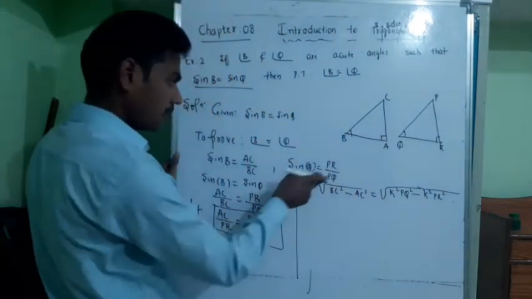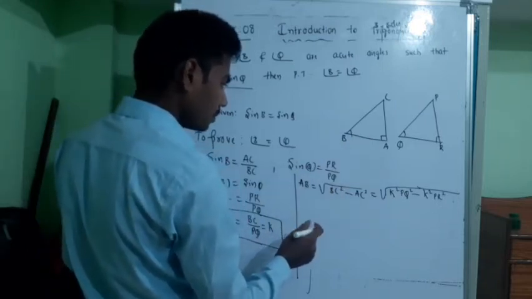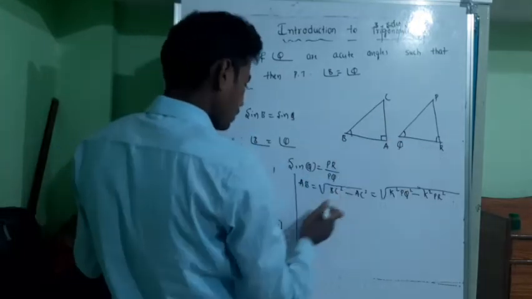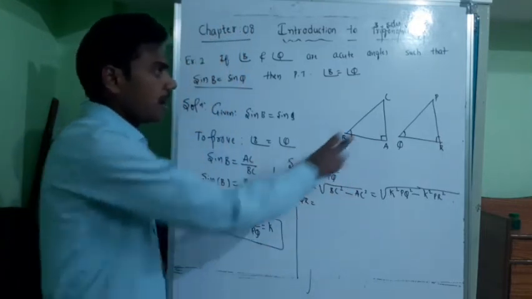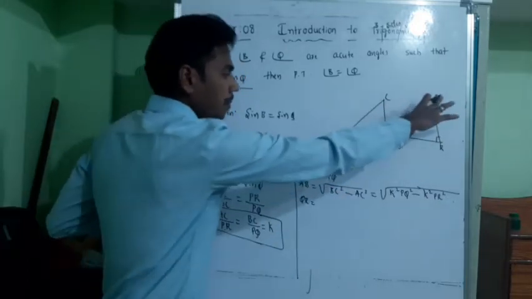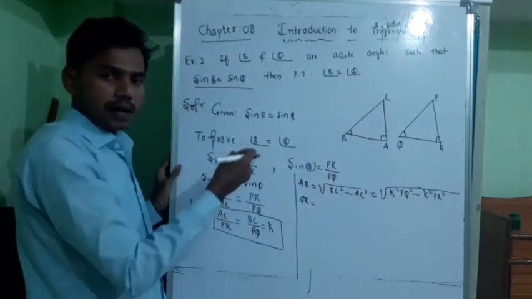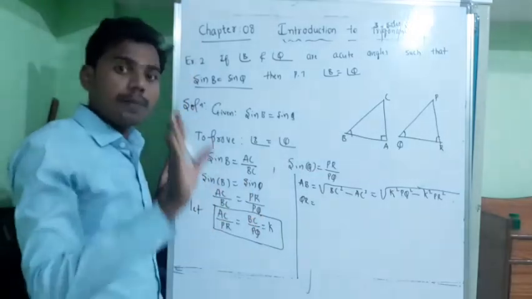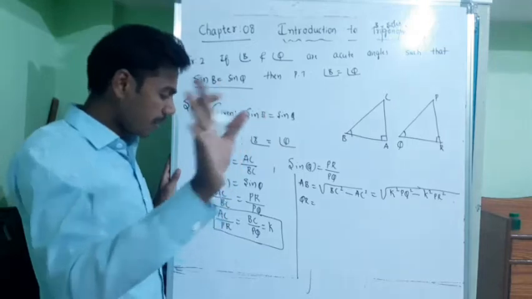Next, we need QR. What I wanted to prove was AC by PR, BC by PQ, AB by QR. If the ratios of these corresponding sides are equal, then those two triangles are similar. That I wanted to prove.